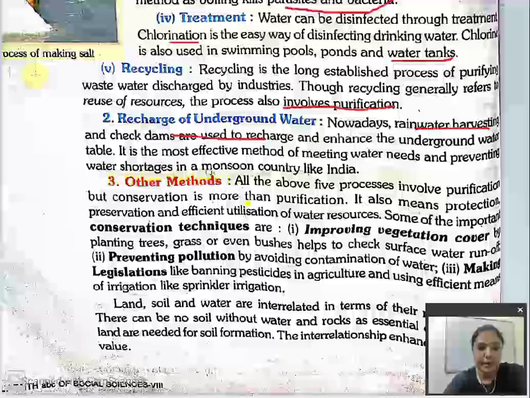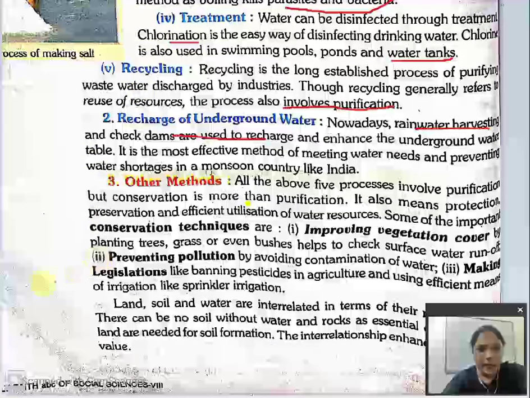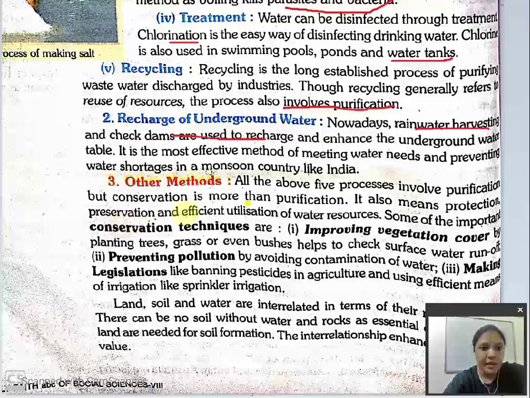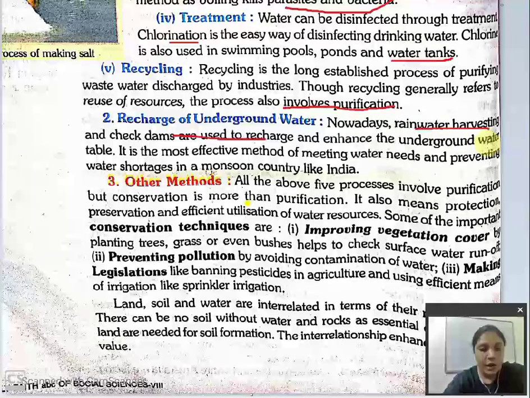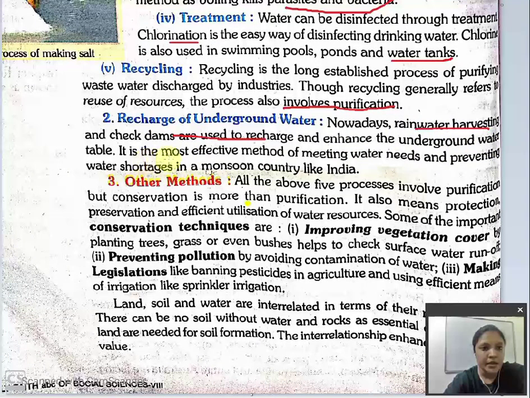Okay, sorry students, I read out wrong. Nowadays, rainwater harvesting and check dams are used to recharge and enhance the underground water table. It is the most effective method of meeting water needs and preventing water shortage in the monsoon countries like India. Now, recharge of underground water means rain harvesting and check dams.